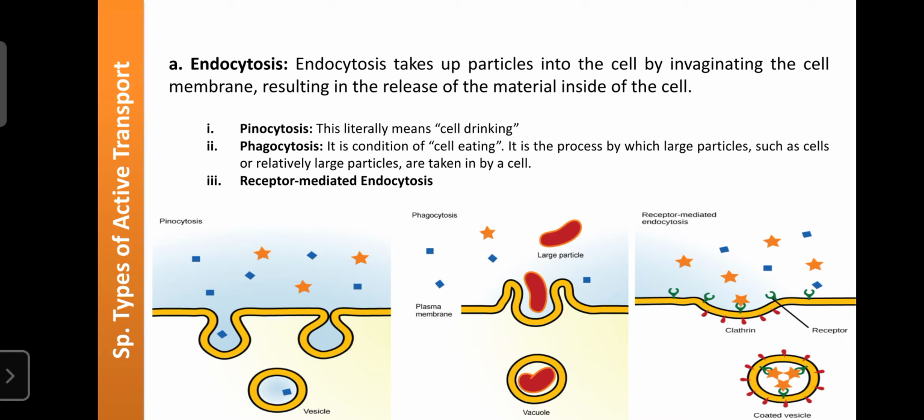Regarding pinocytosis, it is also known as cell drinking. The cell can engulf bacteria and antigenic substances from the blood, or from circulation, into the inside of the cells. So the cell drinks the bacteria or antigenic substances, which are responsible for causing disease.